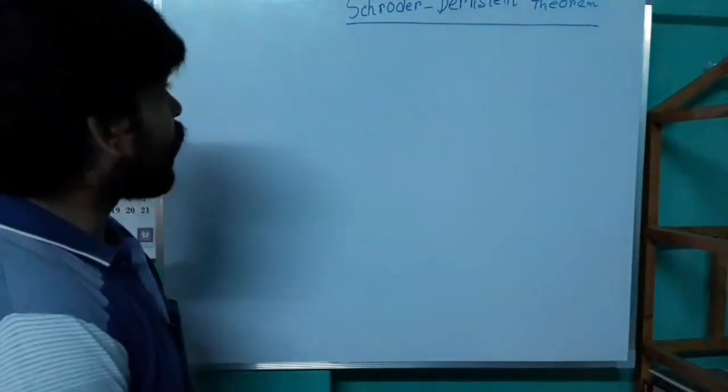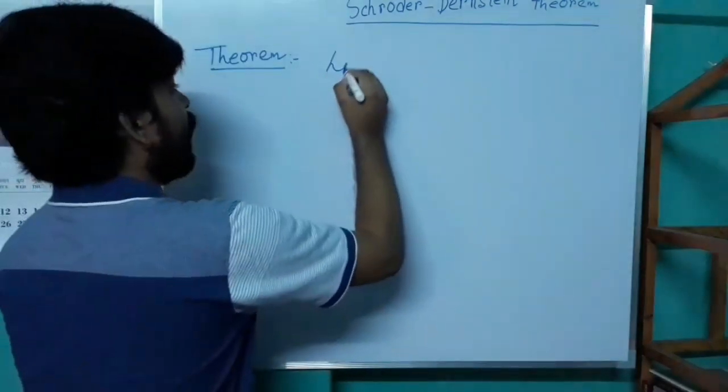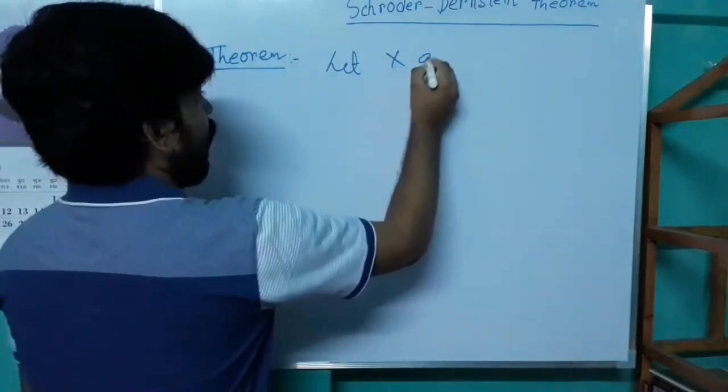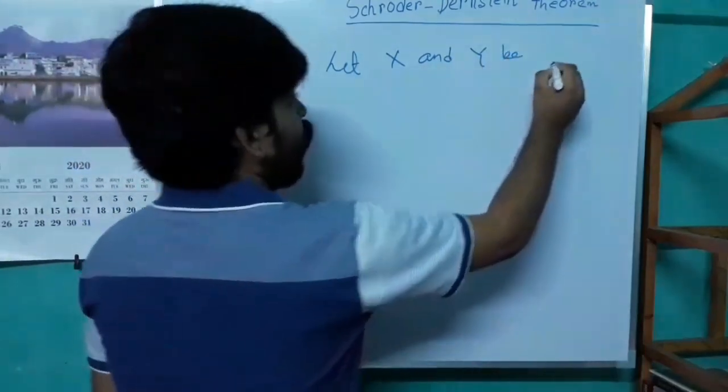Now we state the Schroeder-Bernstein theorem. Let X and Y be two sets.